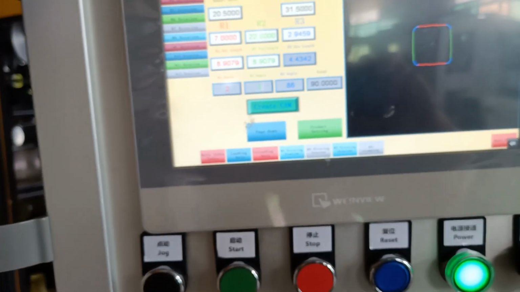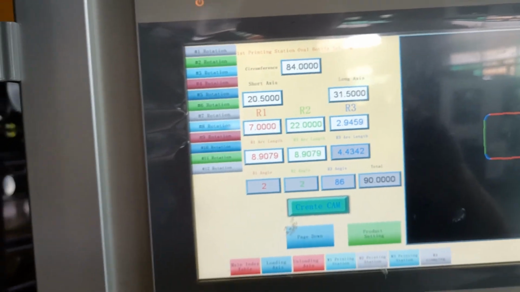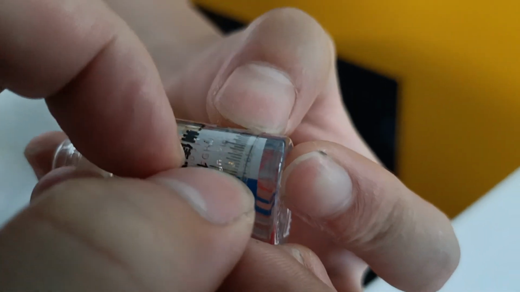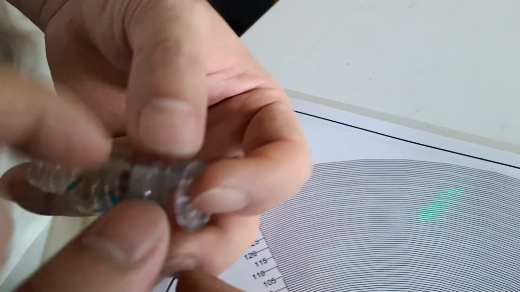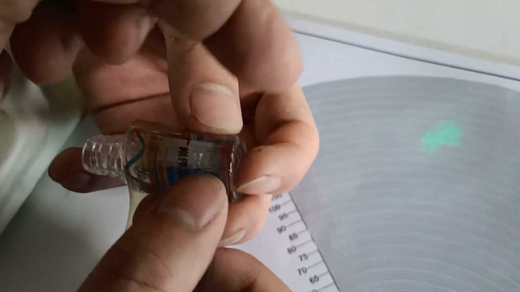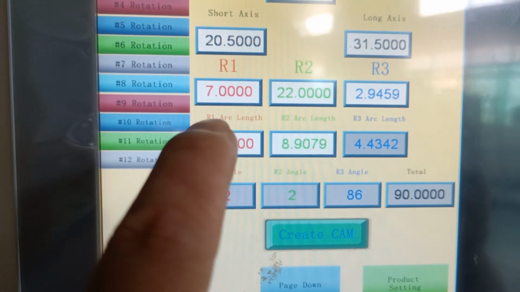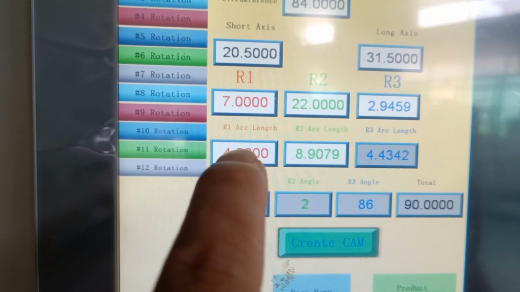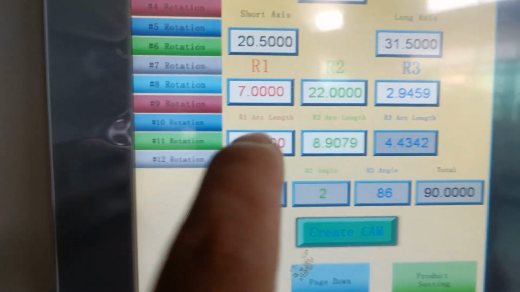Now then, R1 arc length. You can see from this side, this length, 8. Then from this length to this length, 8. R1 arc length, put 8 divided by 2, put 4 here.